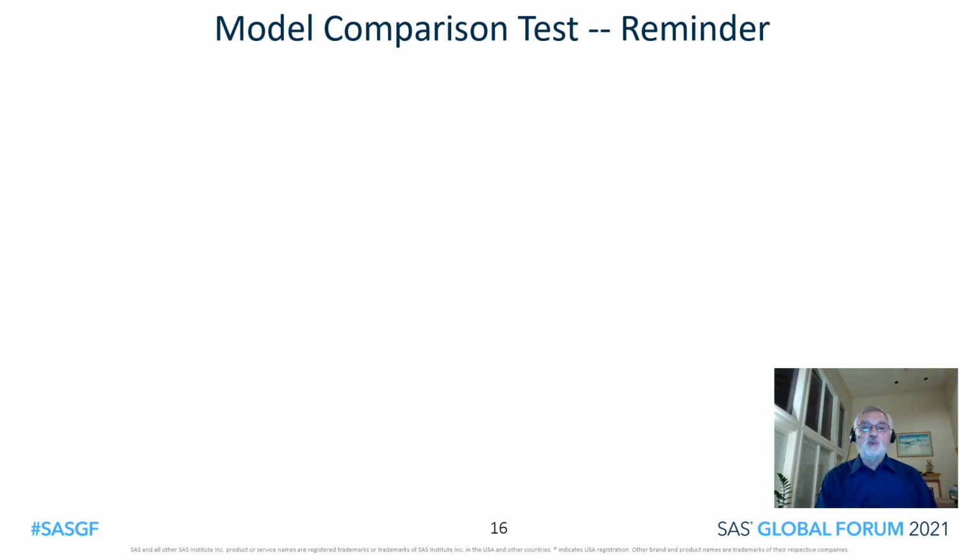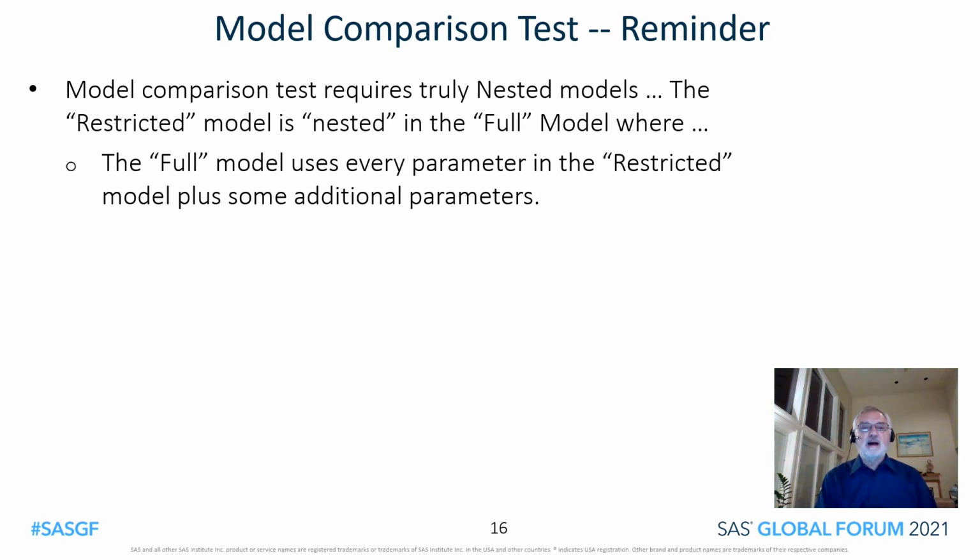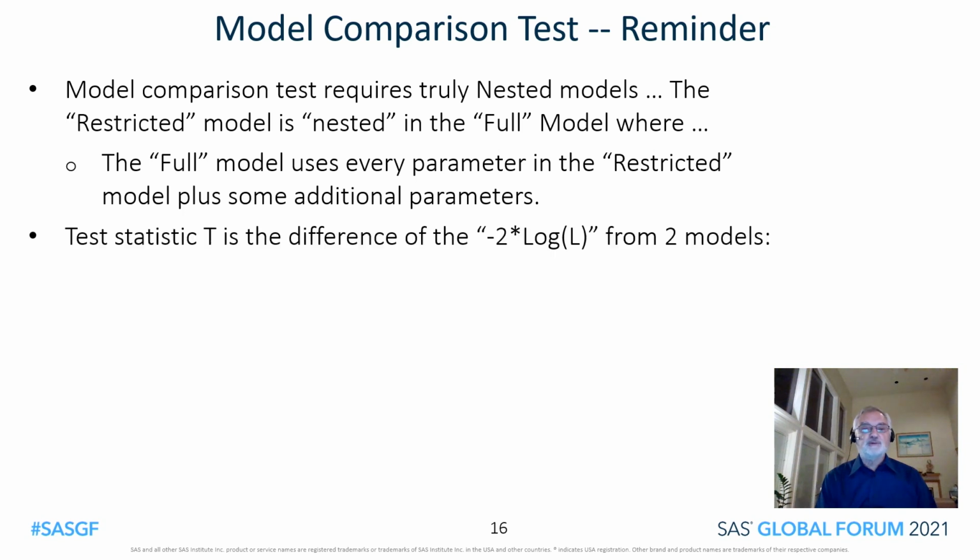Now, a quick reminder regarding the model comparison test. The model comparison test requires truly nested models. The restricted model is nested in the full model, where the full model uses every parameter in the restricted model plus some additional parameters. The test statistic, T, is the difference of the -2 log likelihoods from the two models. Here it is.